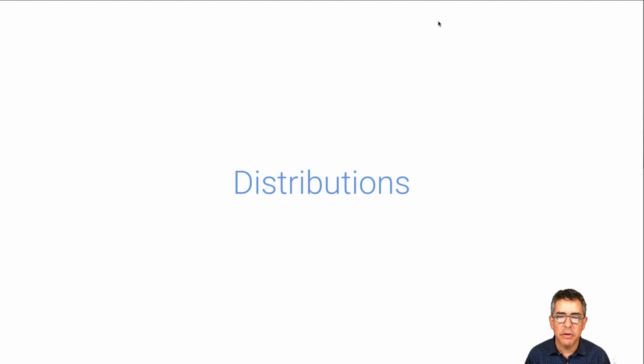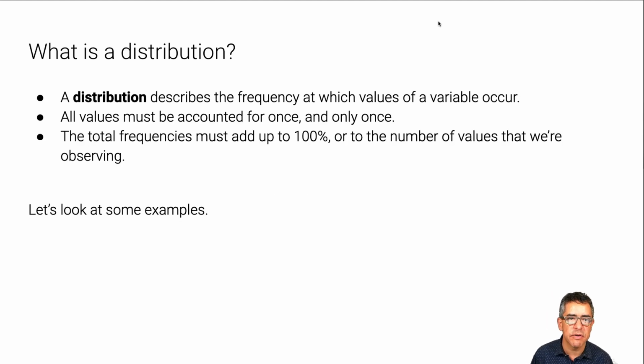Let's continue by looking at distributions. What is a distribution? It is a way of describing the frequency at which all the possible values of a variable occur. And for a representation to be a proper distribution, we must account for all values once and only once, and our total count must add up to 1 or 100%, so that all of the data is represented.